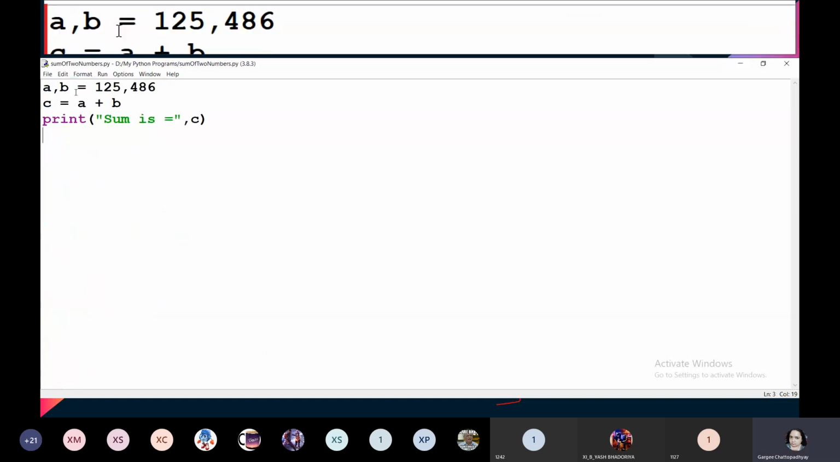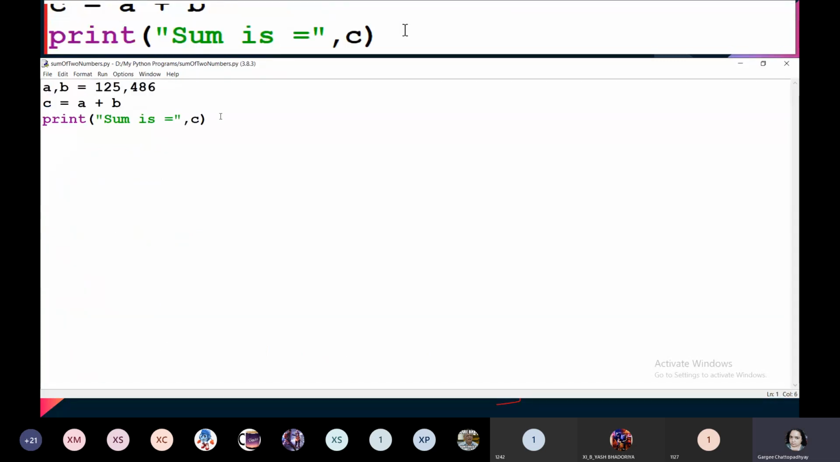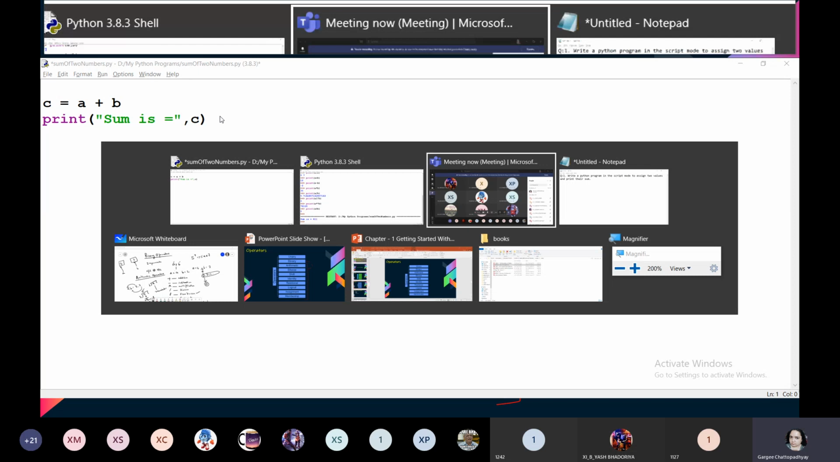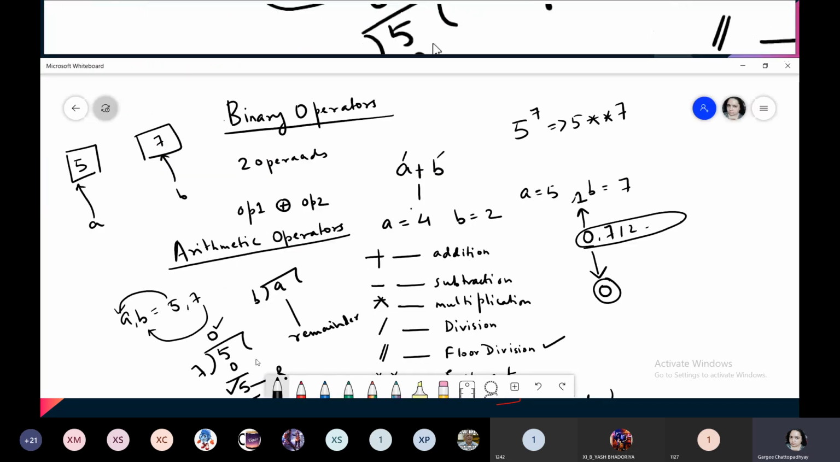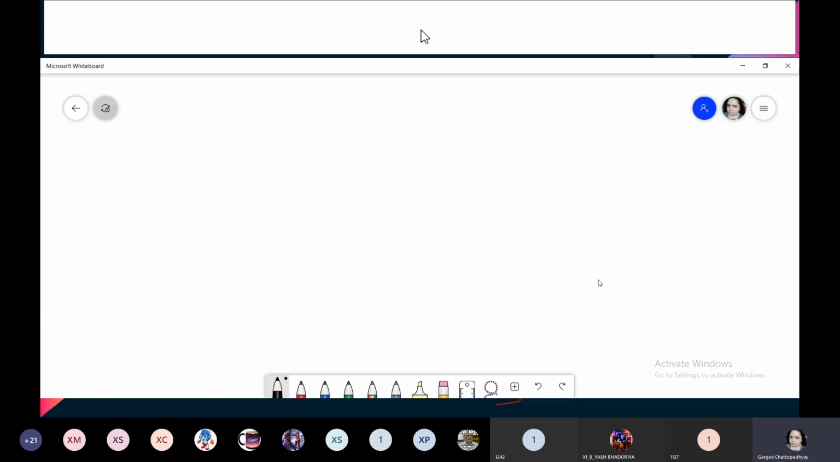Now here, what is the problem? Every time you need to change the values, you have to make changes in the code. But what I want is that every time the program runs, it should ask the user for a value. And for that, we will be using something known as the input function. Please note it down very carefully. We would be using the input function.